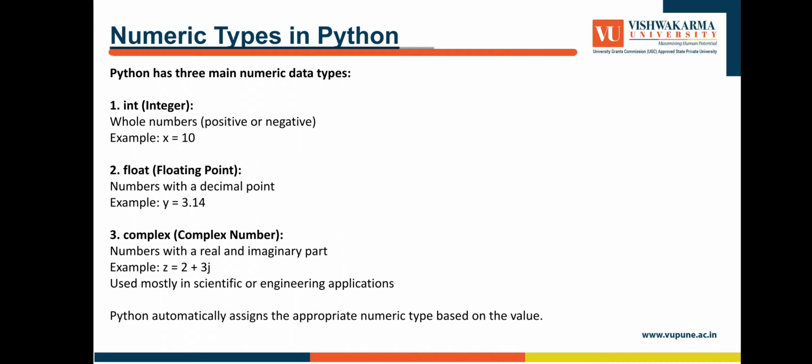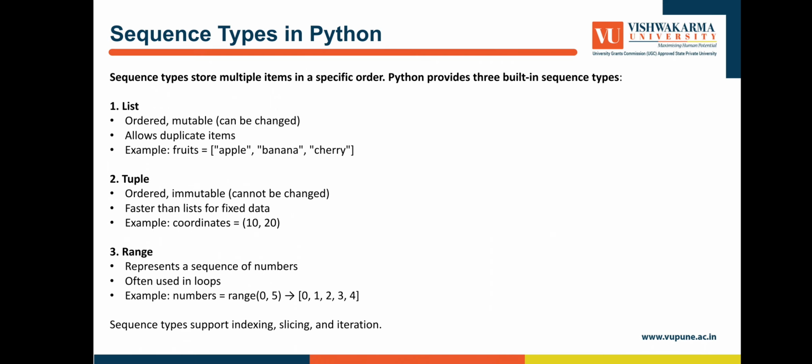Complex means complex numbers: numbers with a real and imaginary part. For example, z = 2 + 3j. Used mostly in scientific or engineering applications. Python automatically assigns the appropriate numerical type based on the value.